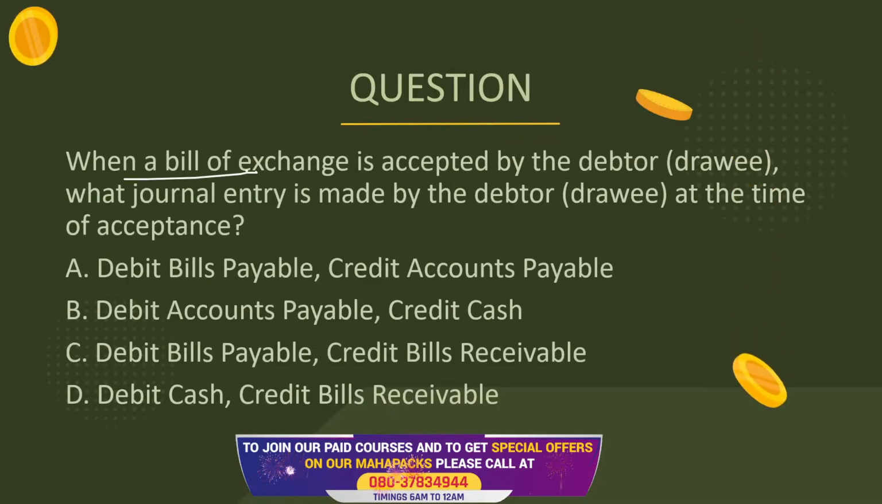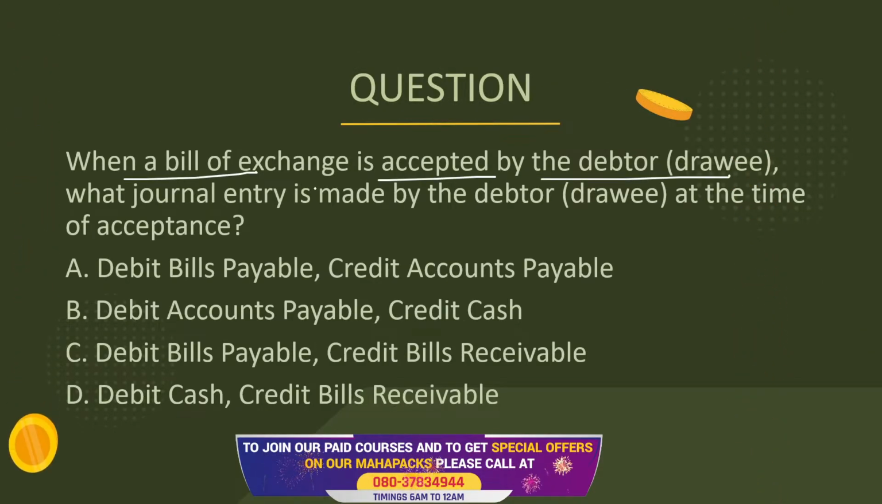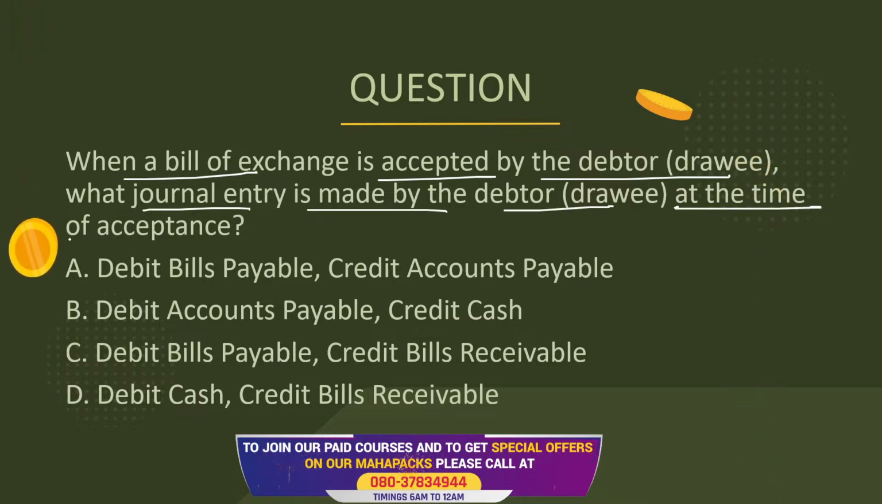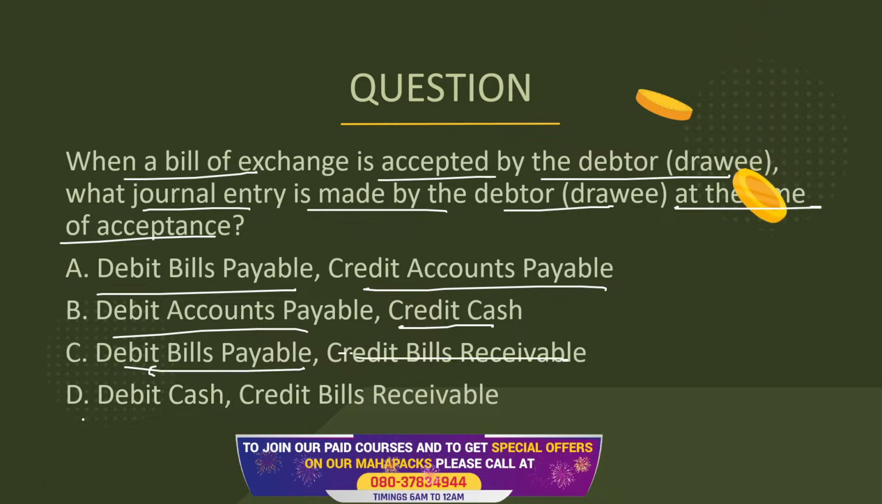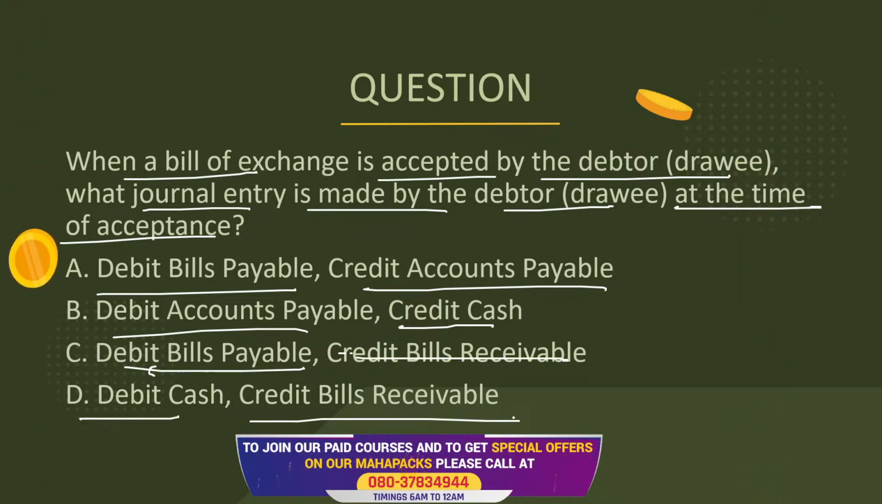When a bill of exchange is accepted by the debtor, what journal entry is made by the debtor at the time of acceptance? Debit bills payable, credit accounts payable; debit accounts payable, credit cash; debit bills payable, credit bills receivable; debit cash, credit bills receivable. When a bill of exchange is accepted, when you are saying that yes, I accept that I'll have to pay you money after a certain period of time, what would be the journal entry this debtor is going to pass?